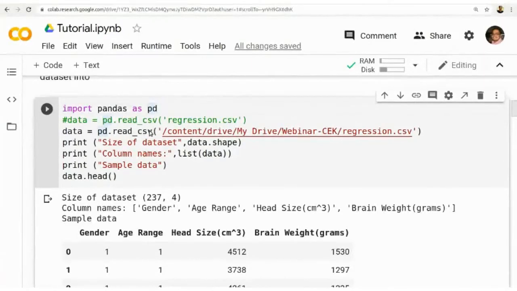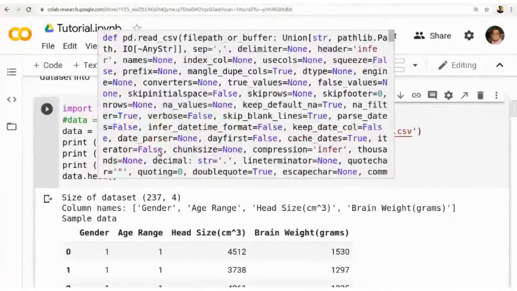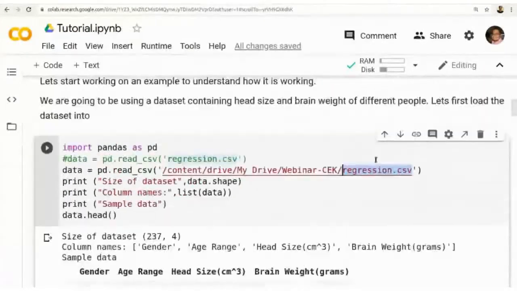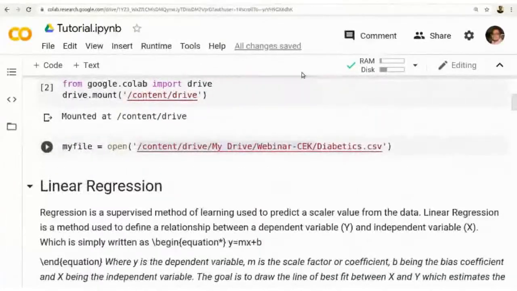You are reading a CSV file, and your CSV file is available in this location. The data set we are using is regression.csv, and it is available in some location, so you have to give the corresponding path to access this data. This data is a data frame. If you are working on Colab, you have to first load the data into Colab. The data should be available in your Google Drive.